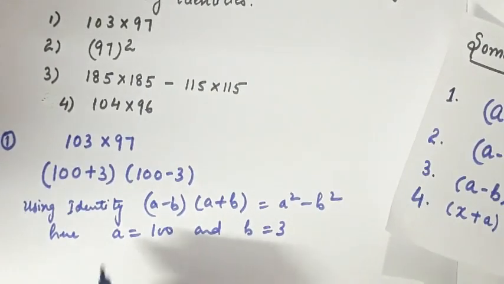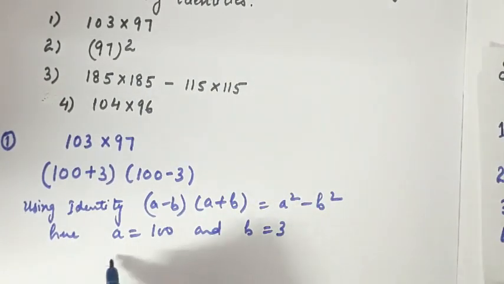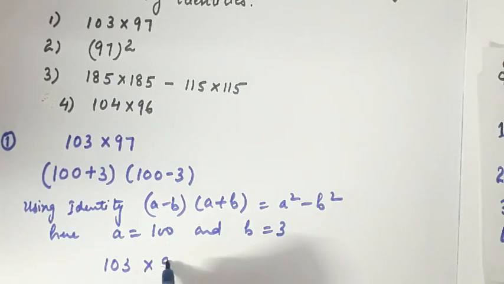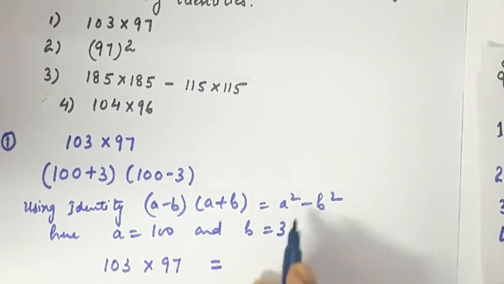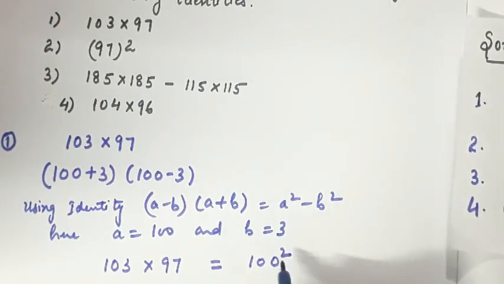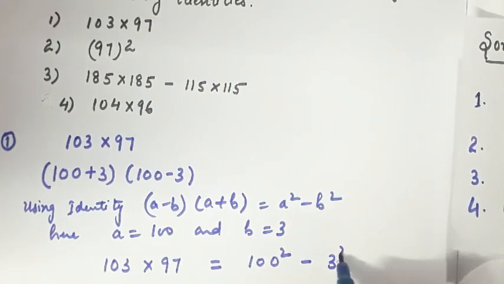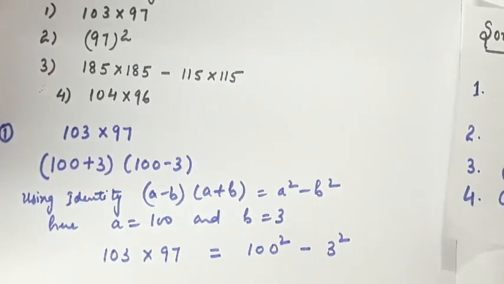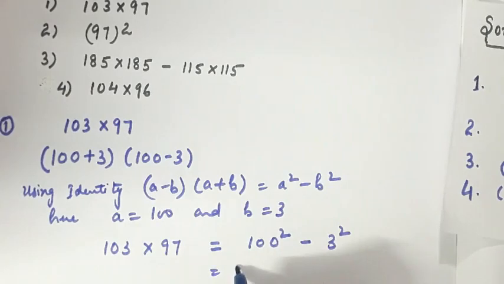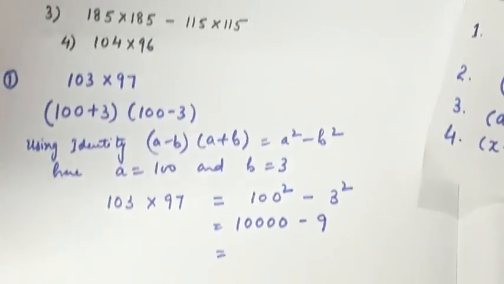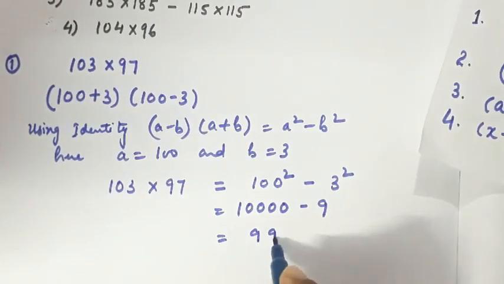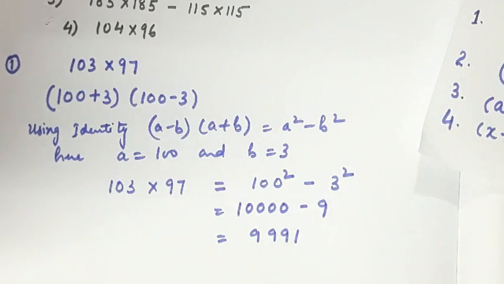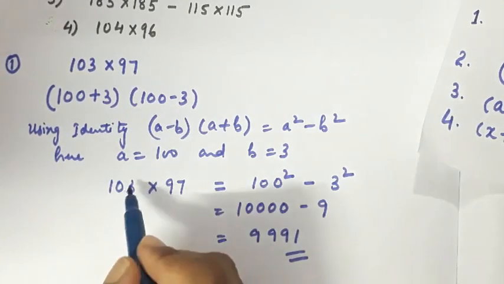So 103 into 97 is equal to a square, that is 100 square, minus b square, that is 3 square. So 100 square means 10,000 minus 9. So you get 9991 as the answer of this product.